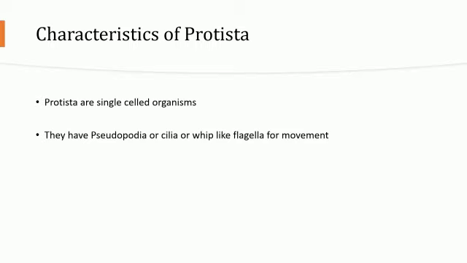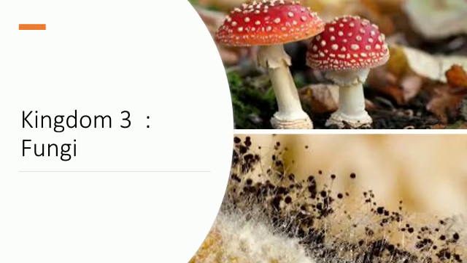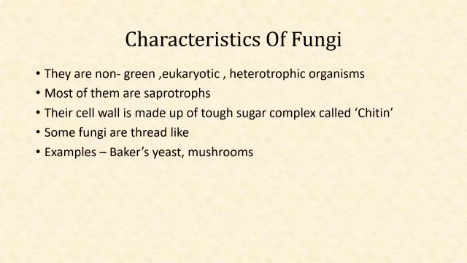Characteristics of Protista. Protista are single-celled organisms. They have pseudopodia, that is false feet, or cilia or whip-like flagella for movement. Kingdom 3, fungi. Examples are mushrooms, baker's yeast. Characteristics of fungi.